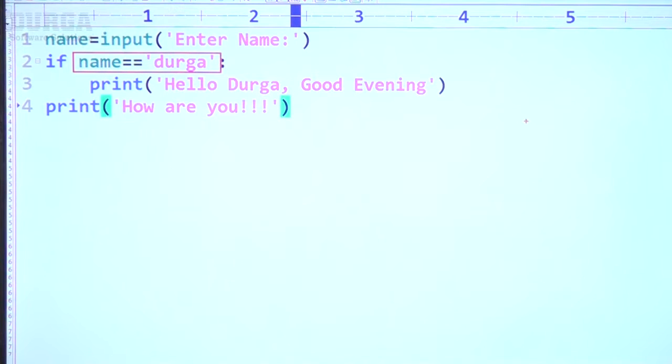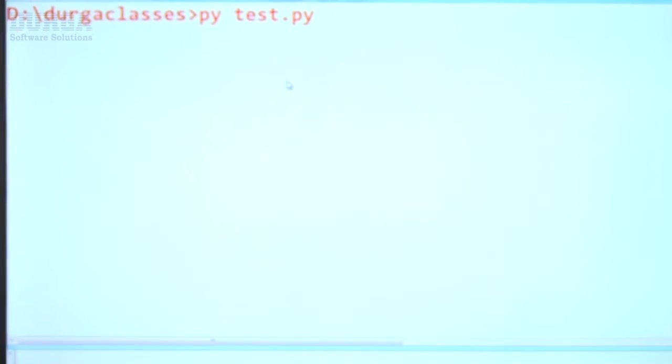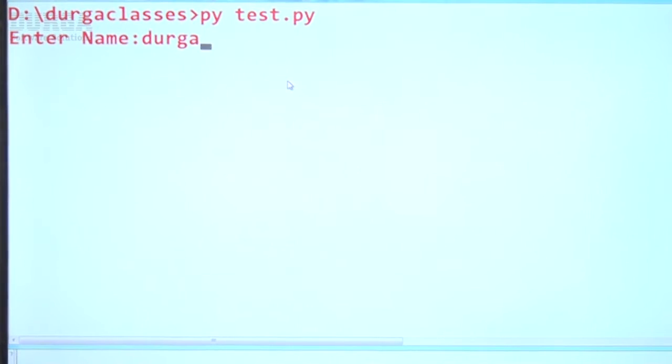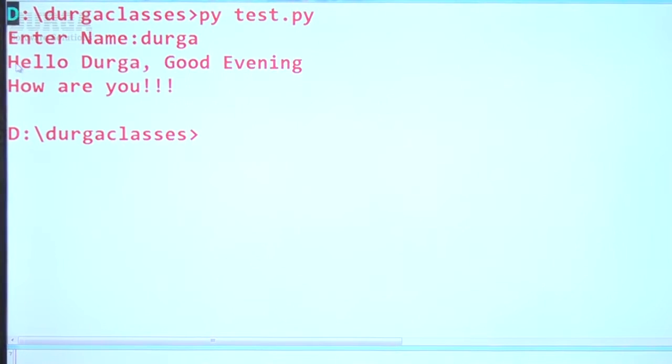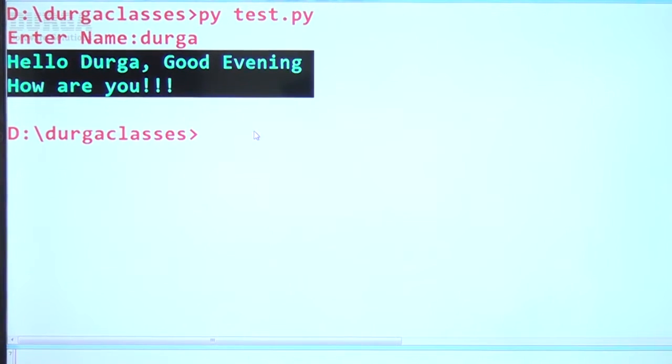now this condition is satisfied, this print statement will execute and the remaining print statement also will continue, no problem at all. Let me execute this one. Sir, enter name. Okay, let me add Durga. Hello Durga, good evening. How are you? Like it's going to print, sir.